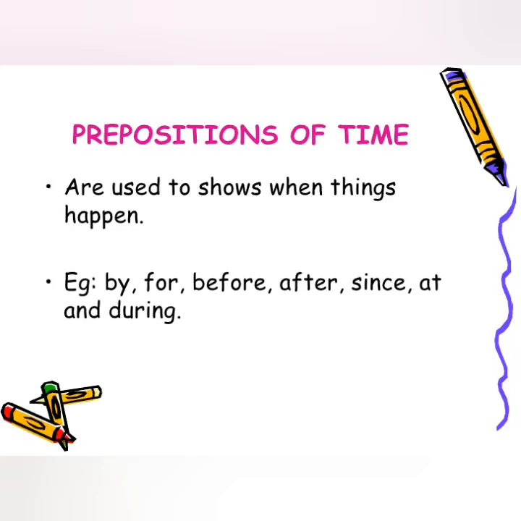Like, I'll be reaching there at 5 o'clock. Here, at is denoting the time. Wait for me until I return means जब तक मैं नहीं आ जाती तब तक आपको wait करना है. So here a time duration is given. By these words you are able to get that these are time-denoting prepositions.